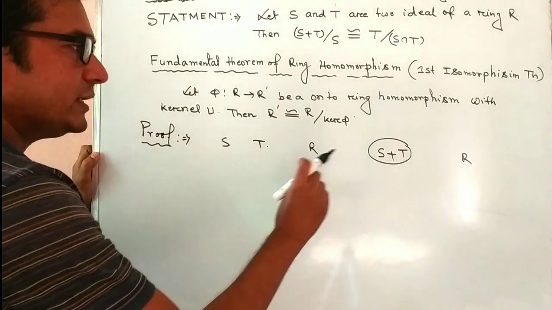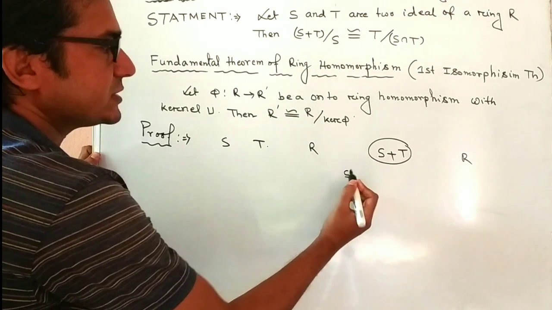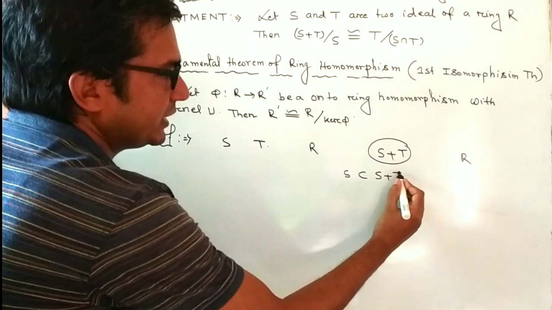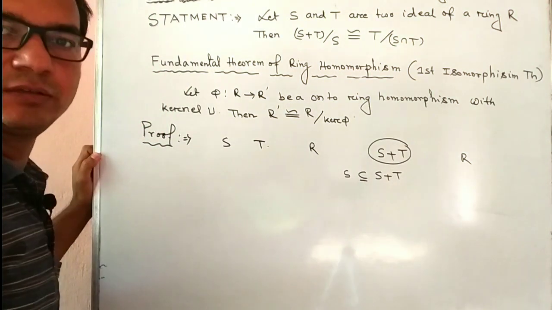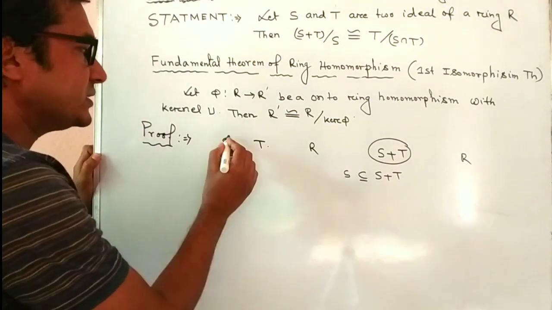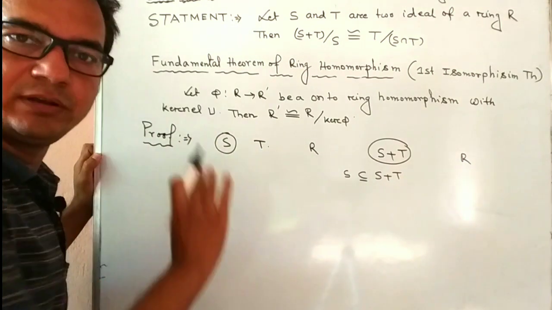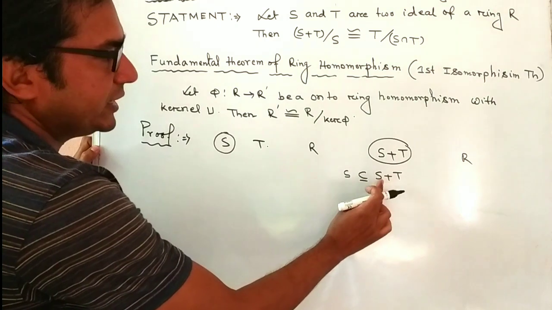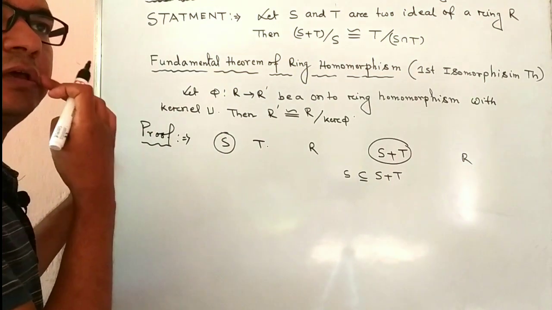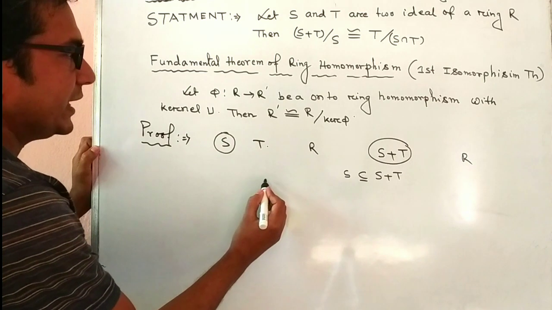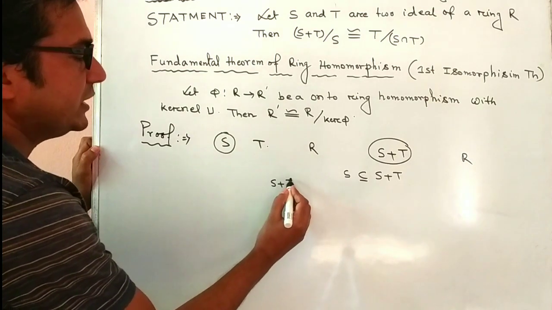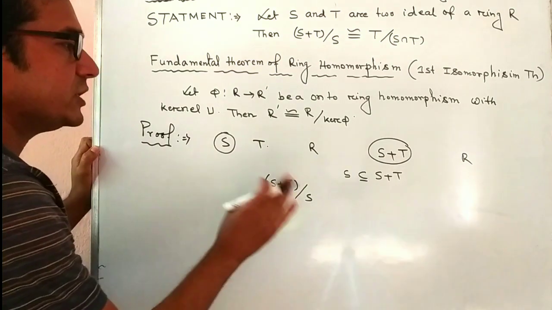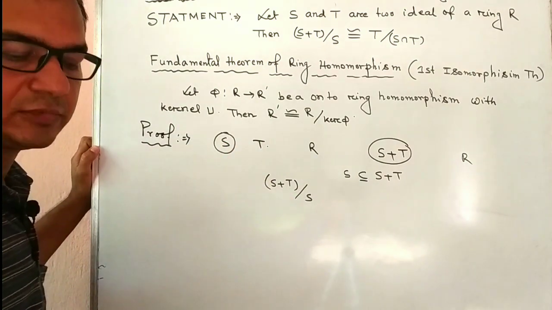Also, it is known that S is always a subset of S plus T, and S is itself an ideal, it is given. So we say that S is an ideal of the ring S plus T. So S plus T by S, this quotient ring exists, right?